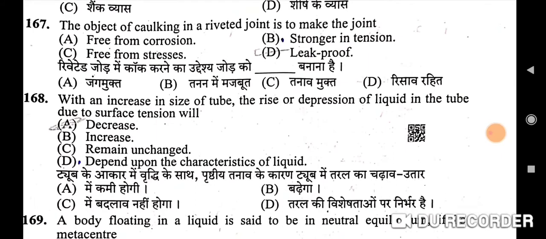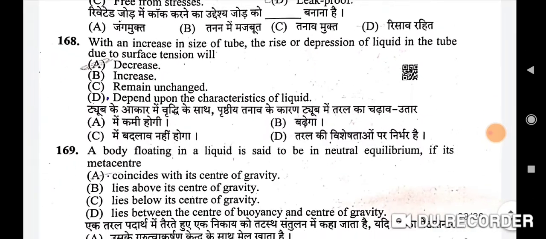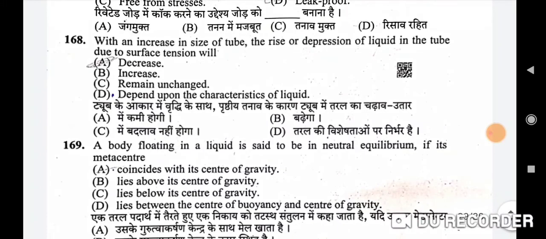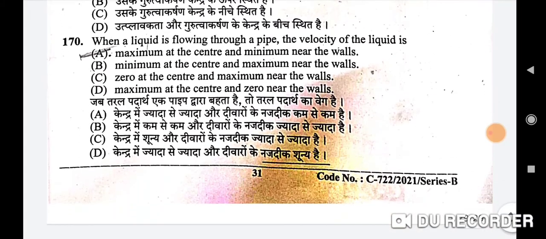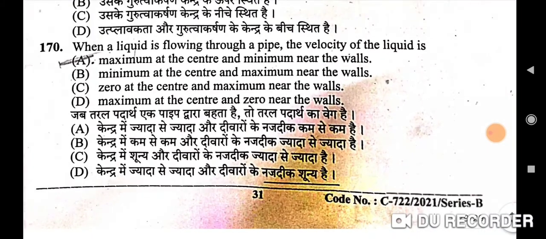Next question is: with an increase in size of the tube, the rise or depression of liquid in the tube due to surface tension will decrease. A will be the correct option. 169th question is: a body floating in a liquid is said to be in neutral equilibrium if its metacenter, so here correct option is A, coincides with its center of gravity. Last question is: when a liquid is flowing through the pipe, the velocity of the liquid is maximum at the center and minimum near the walls. So here A will be the correct option.